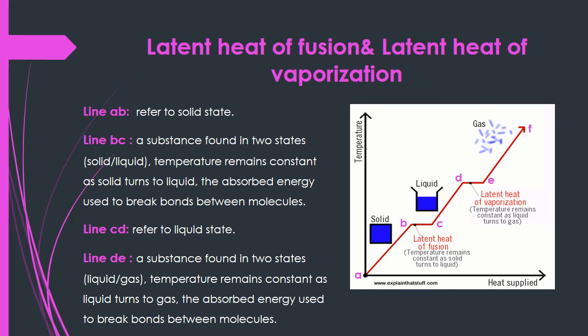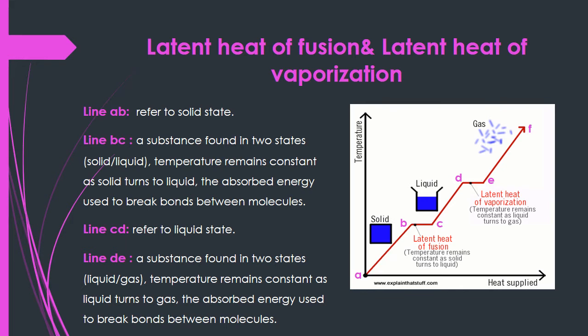The absorbed energy is used to break bonds between molecules. So line BC refers to two states, solid and liquid. Also, the temperature of line BC does not change, it remains constant, because the absorbed energy is used to break bonds between molecules.